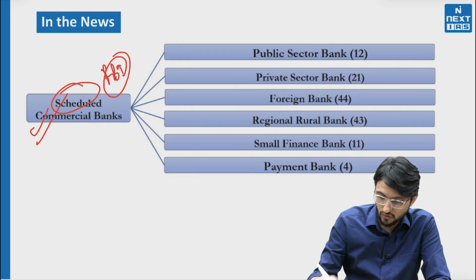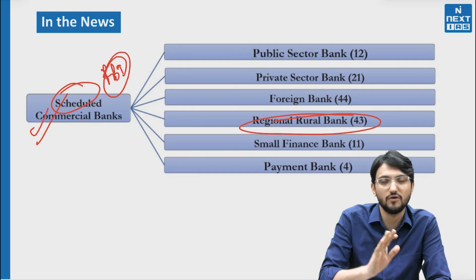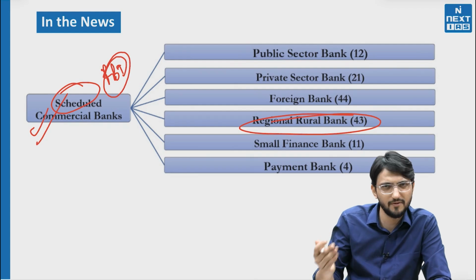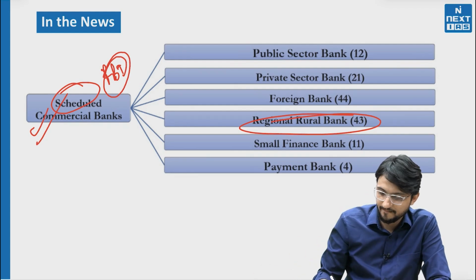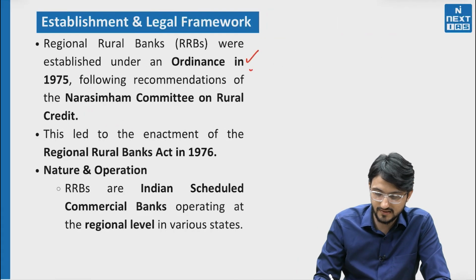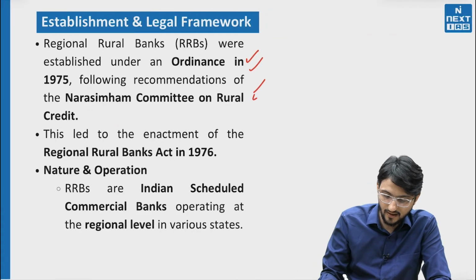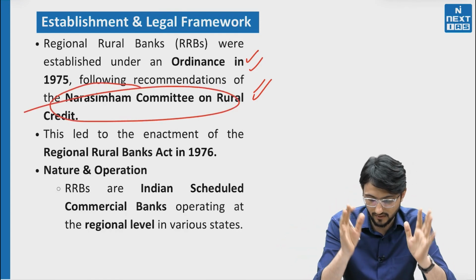So this schedule lists a lot of banks under which RRBs come. That is important for you to remember. There are other banks, private banks, government banks, also in that scheduled commercial bank, but we have RRBs into them. Then we have this history of RRB, that yes, Narasimhan committee recommended and then RRBs were established. It is fine, remember it.